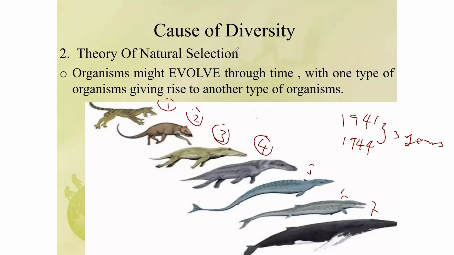Why? Because at that time they had not yet developed any mechanism to protect them. But after 3 years, those microorganisms, those bacteria, developed a mechanism that protects them against the drug.